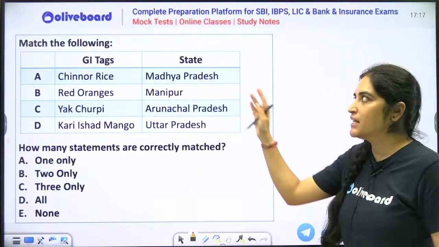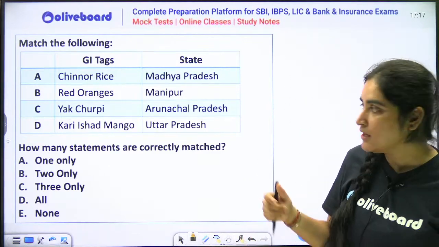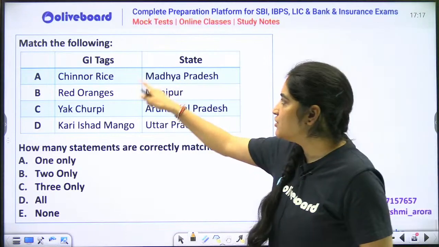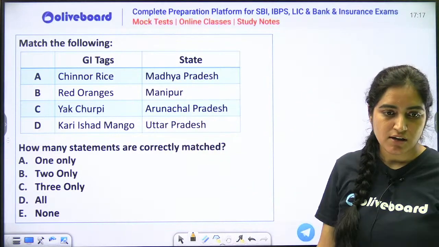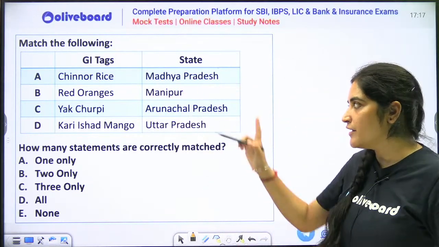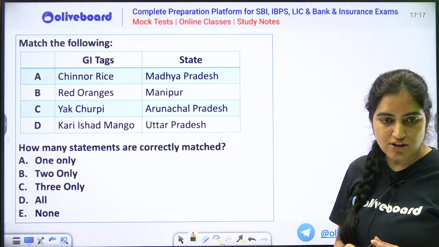Next thing, these are the GI tags. Already I have many times told you about GI tags. Please tell me, good Kshitij, tell me about GI tags and you have to match them with the states. Chinor rice is related to Madhya Pradesh. Red oranges to Manipur. Yak churpi, which is related to Arunachal Pradesh.